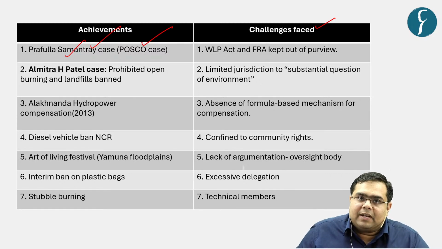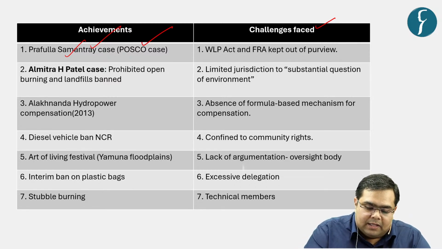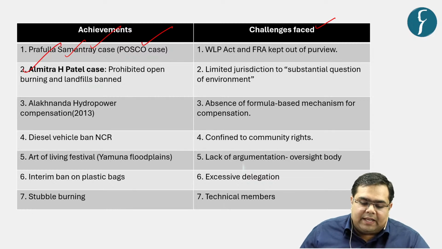What was the primary contention? That greenfield land is being misutilized for a particular mining project, and then there is no adequate compensation because the company was cutting betel nut trees and the company was not able to provide adequate compensation to various tribes living over there. Then in Almitra Patel case,